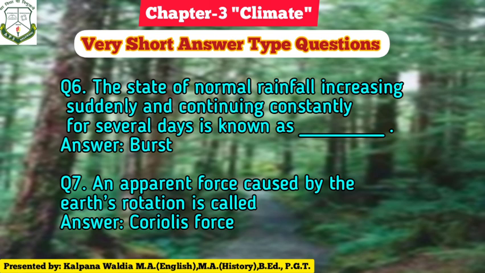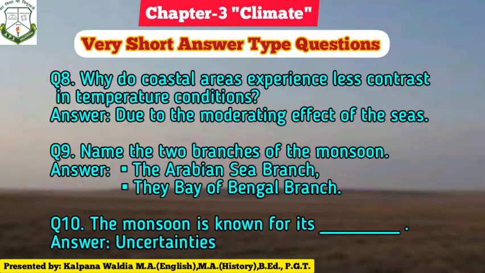Next question: an apparent force caused by earth's rotation is called as? Answer is Coriolis force. Question 8: why do coastal areas experience less contrast in temperature conditions? Answer: due to the moderating effect of seas, these areas experience less contrast in temperature conditions.